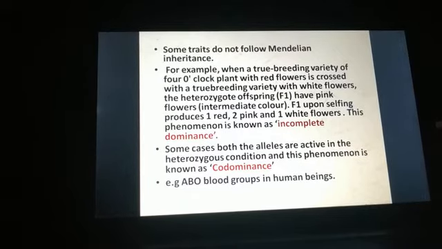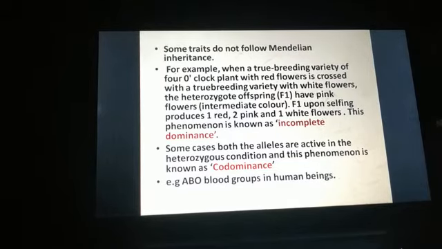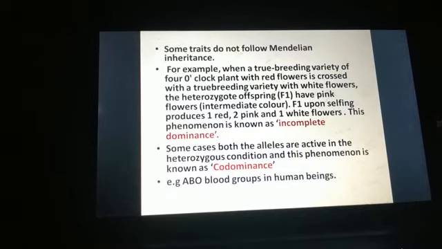F1 upon selfing produces 1 red, 2 pink and 1 white flowers. This phenomenon is known as incomplete dominance. So here, neither the dominant nor the recessive character has been expressed completely. We are getting an intermediate color.